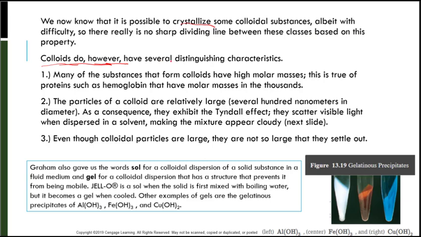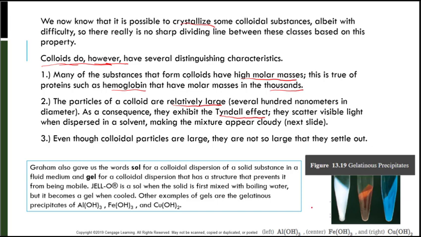Colloids do, however, have several distinguishing characteristics. Many of the substances that form colloids have high molar masses. This is true of proteins like hemoglobin that have molar masses in the thousands. The particles of a colloid are relatively large, several hundred nanometers in diameter. And as a consequence, they exhibit the Tyndall effect, which means that they scatter visible light when dispersed in a solvent, making that mixture appear cloudy. And even though colloidal particles are large, they are not so large that they settle out.